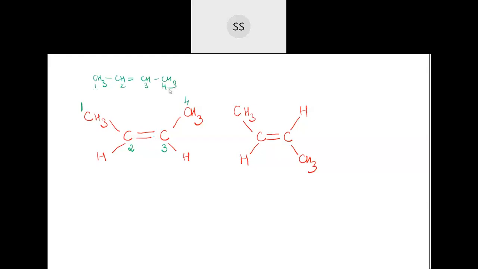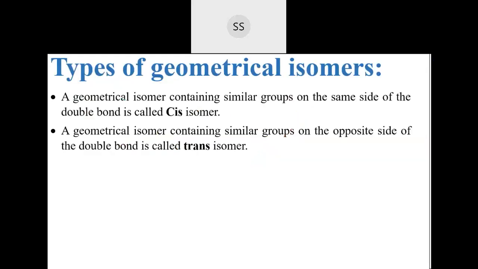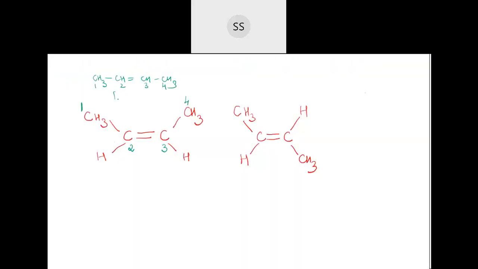It's a straight chain compound, so you are having 4 carbons, correct? And 4 carbons you call as but. So this is called but. And where is the double bond you are finding? Between the second and third position. And when you are naming, you always take the least numbering for the functional group. Now here the double bond is a functional group. So but-2-ene. Okay, very good. Now you are able to get it. So but-2-ene is the compound name.